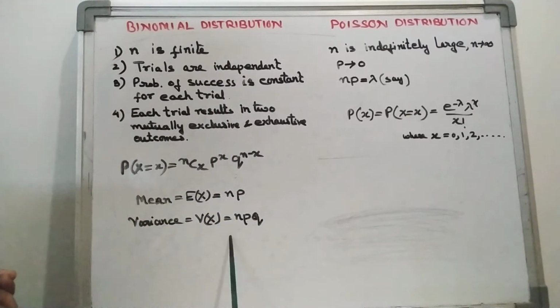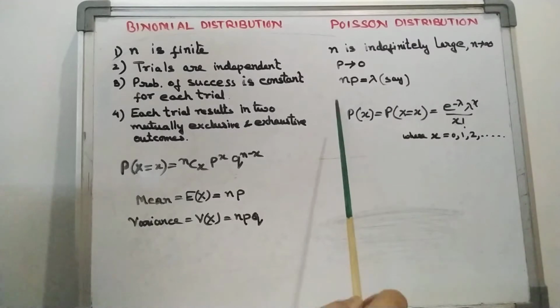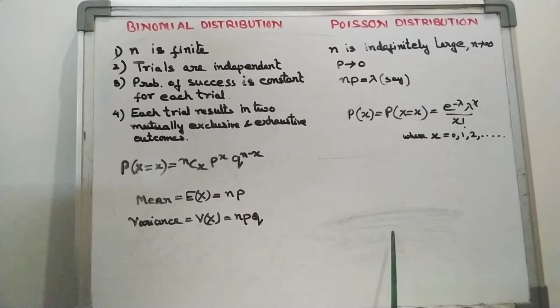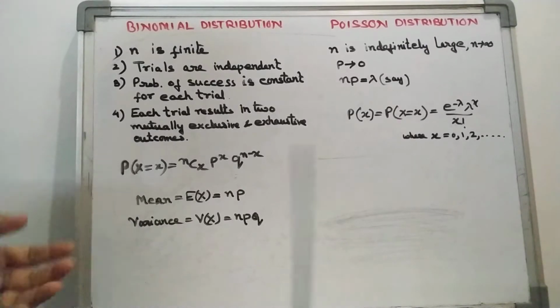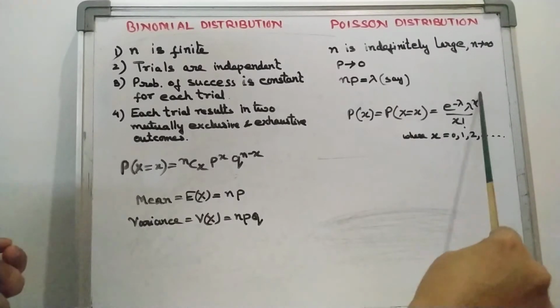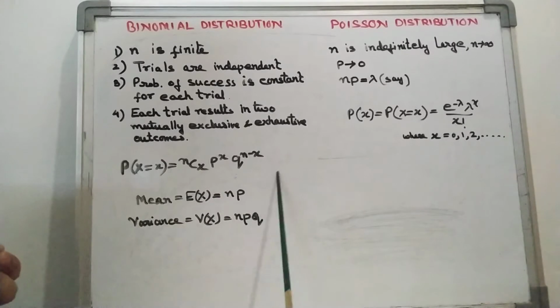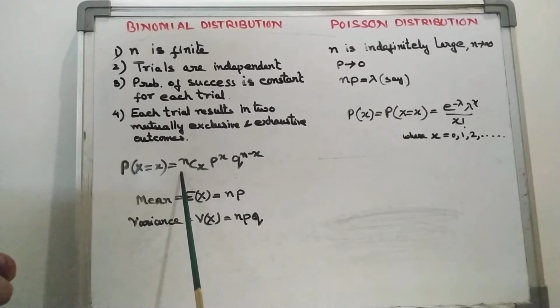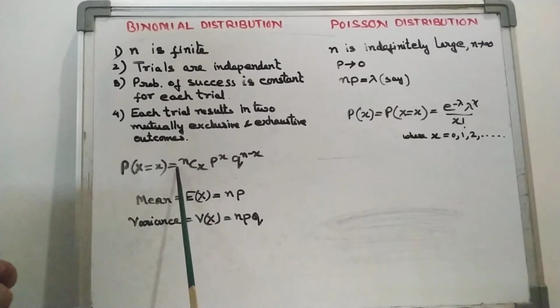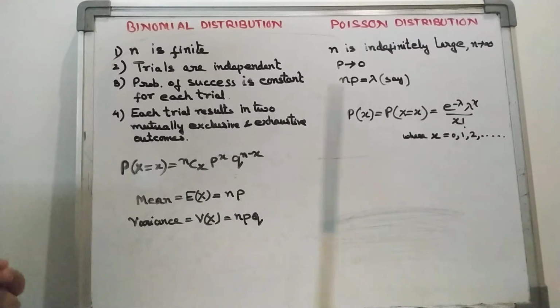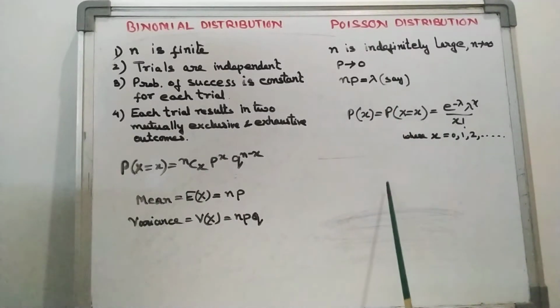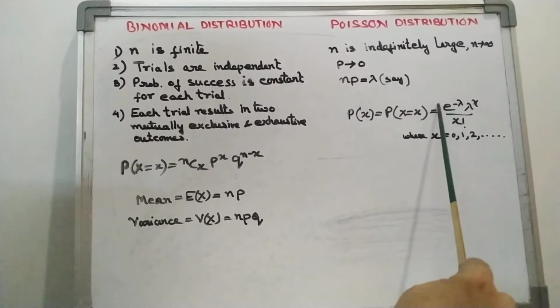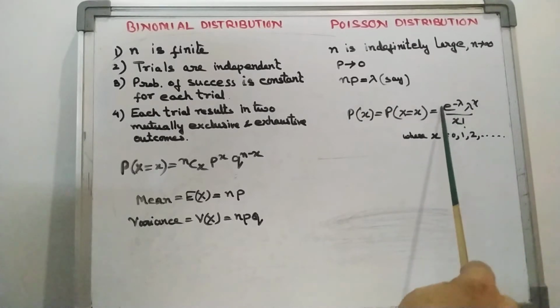Variance also we derive the same way as for binomial distribution, but here we take the Poisson probability mass function in place of the binomial one. Earlier for binomial we took that probability mass function; while deriving the mean and variance of the Poisson distribution, we take this one.